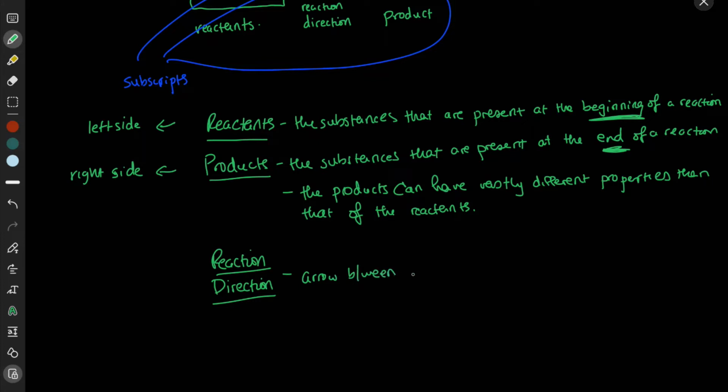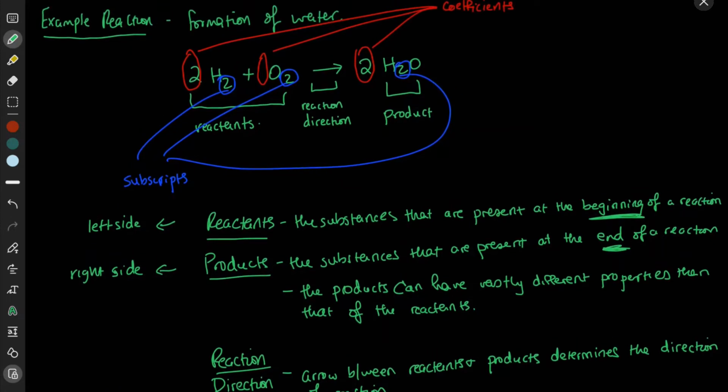In this case, the arrow is drawn between the reactants and the product, so the reactants are going to get used up to form the product. The arrow determines which direction the reaction proceeds, and it's generally from the reactants to the products.